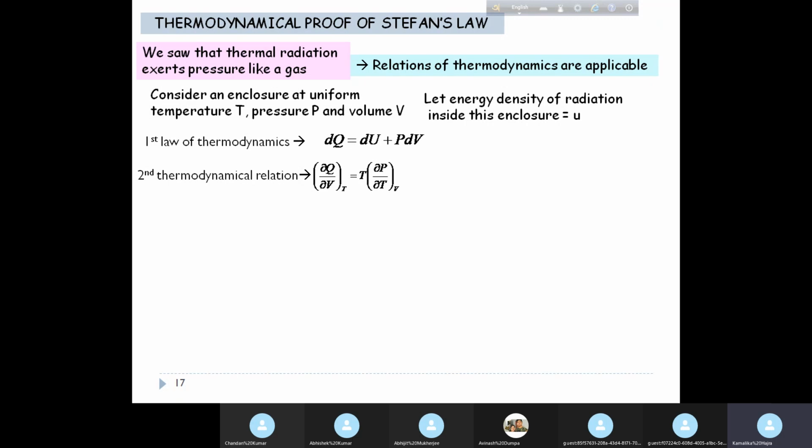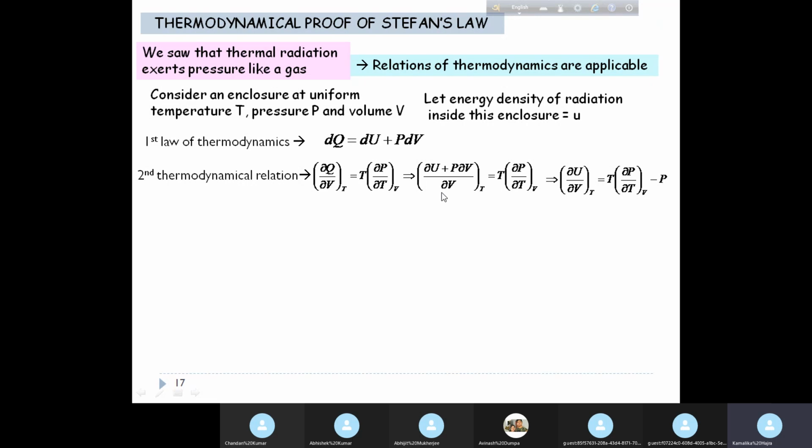Okay, so basically the second thermodynamical relation gives that del Q by del V at constant T equal to T del P by del T at constant V. Now, in place of dQ, we write the first law of thermodynamics, because dQ equal to dU plus P dV. So, since this is a partial derivative, we write del U plus P del V by del V at constant T equal to T del P by del T at constant V. All right.